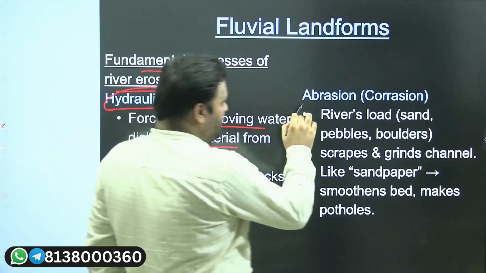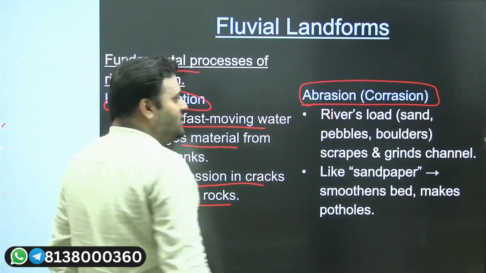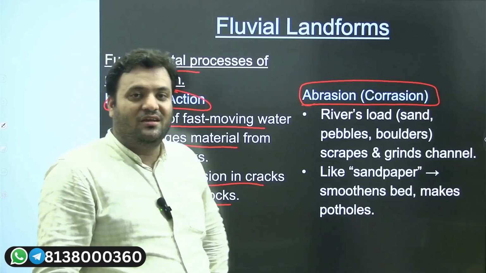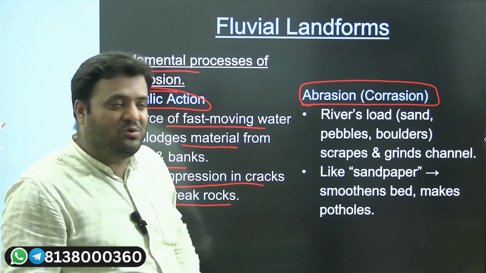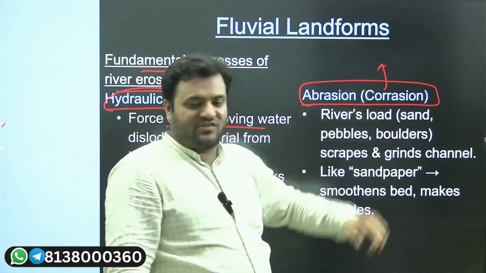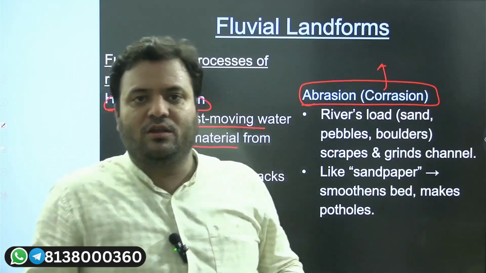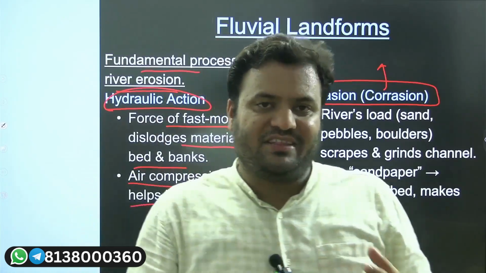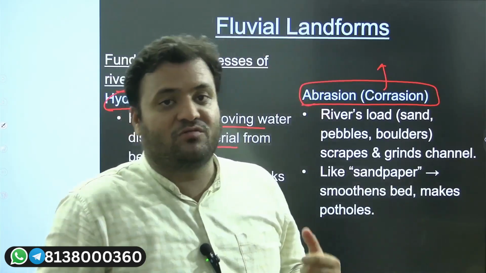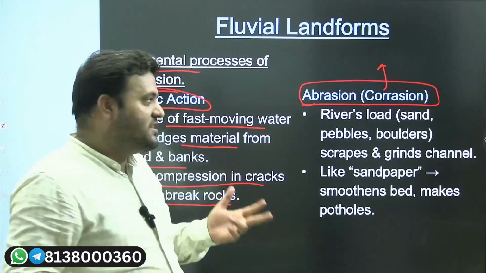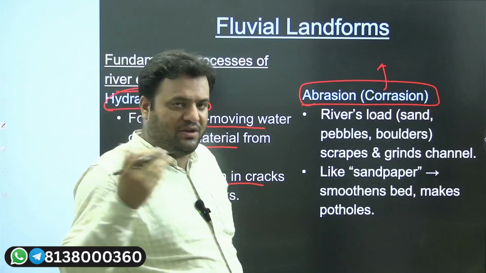Similarly, abrasion. I told you abrasion, and you might use this word corrosion. The literal meaning of corrosion is that the medium itself and the material which is suspended in the medium both will cause what? Removal. So when we have this kind of aspect, that will be called as what? Corrosion, or abrasion, you can say.